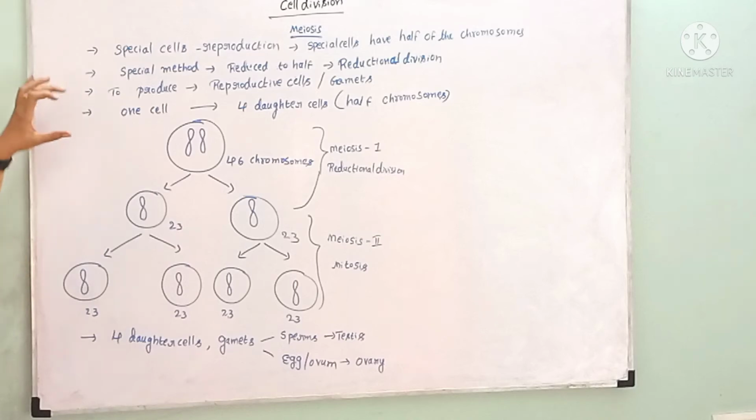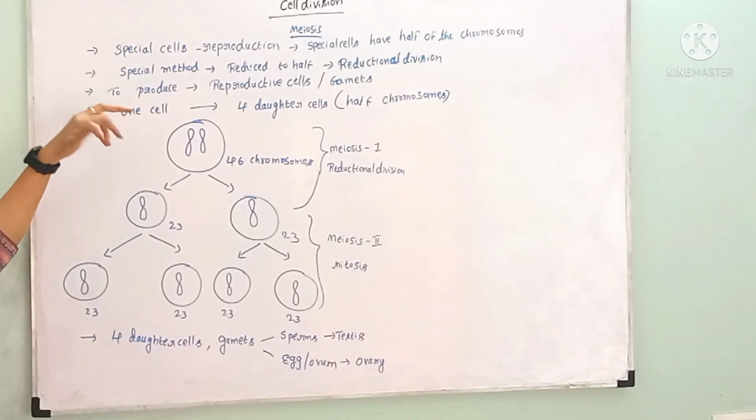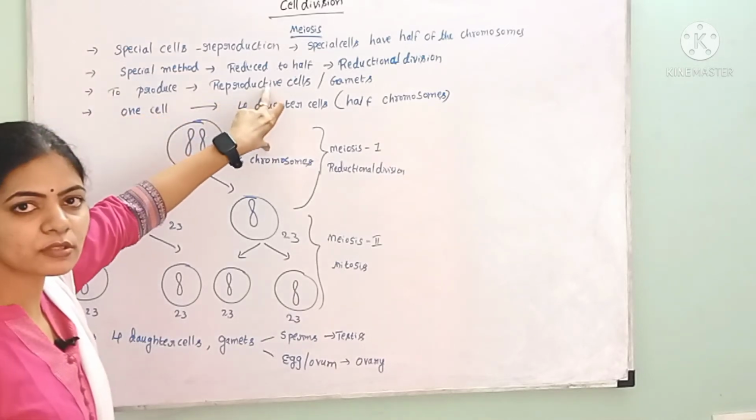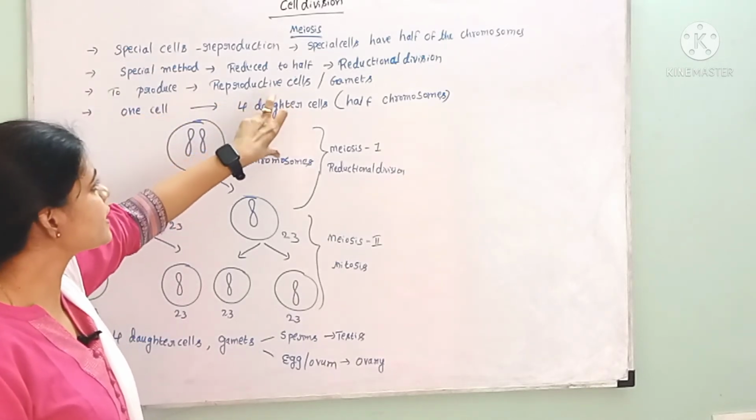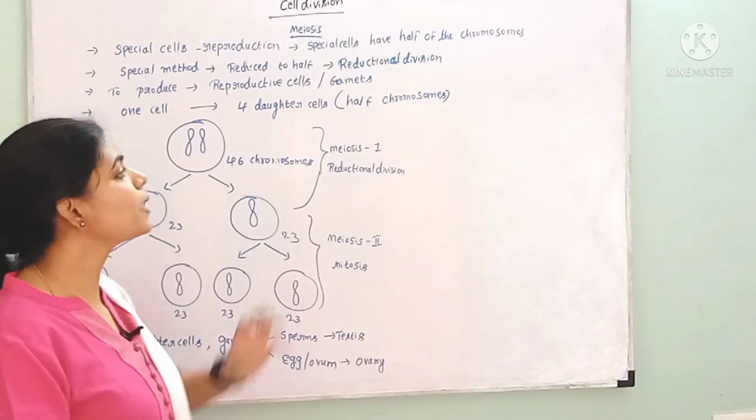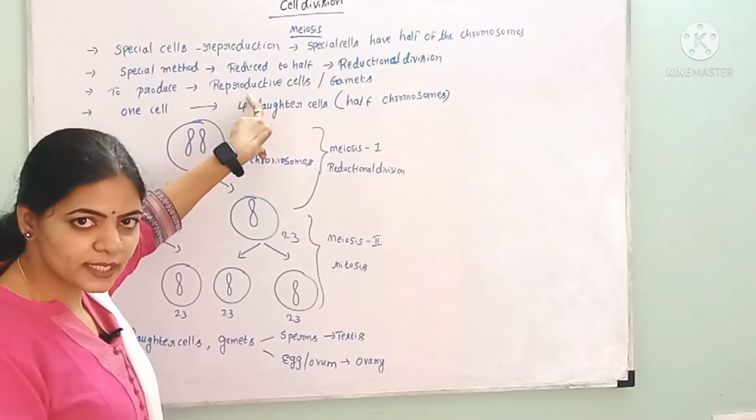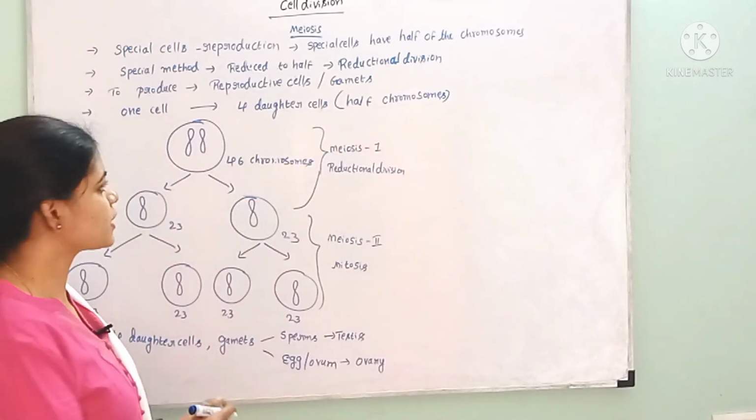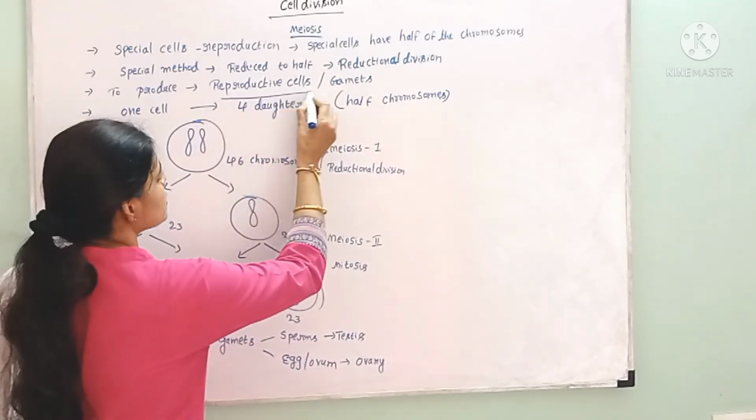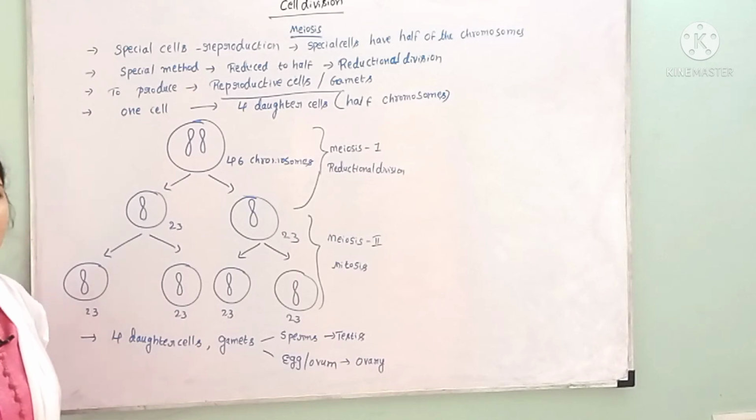Hence, we are calling it a reductional division. And by means of this process of meiosis, the body is able to produce reproductive cells or gametes. So, what is the final achievement of meiosis? By means of meiosis, the reproductive cells or gametes are produced. What is the importance of meiosis? To produce reproductive cells, sex cells or gametes.